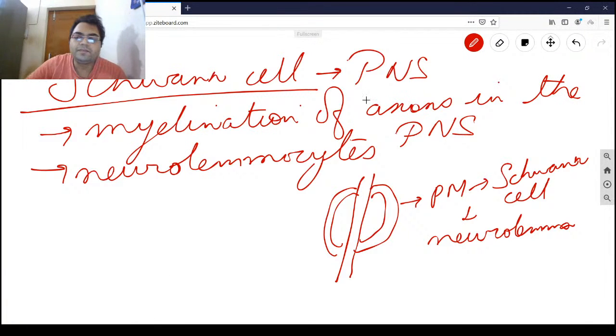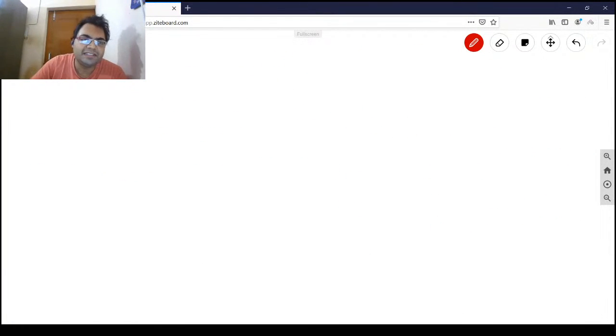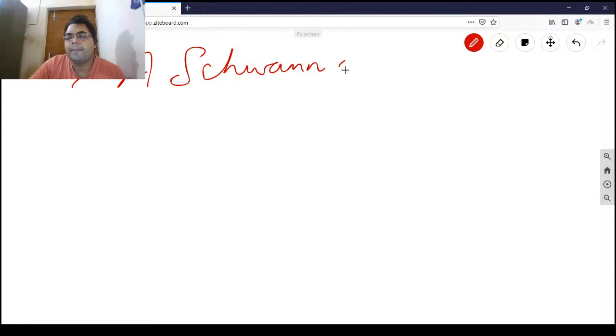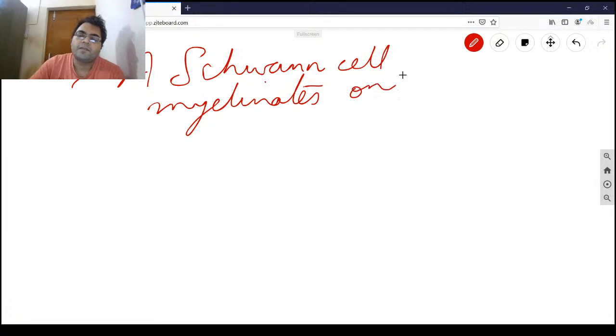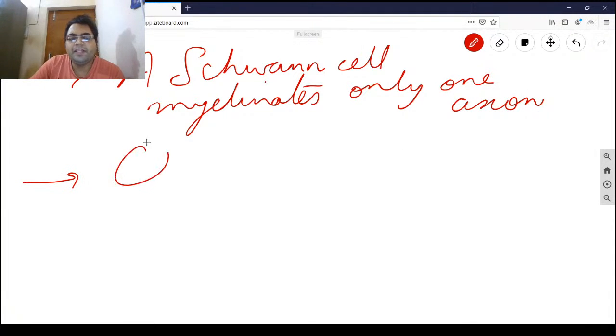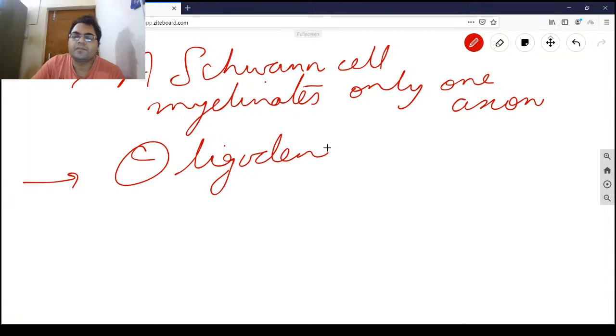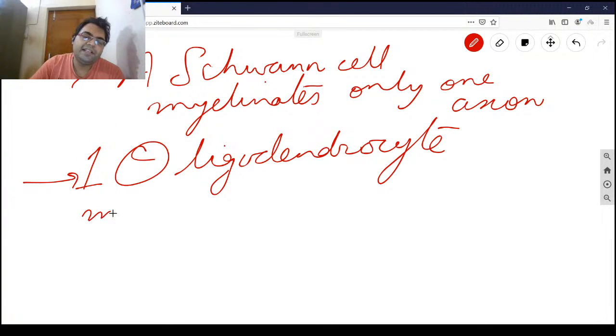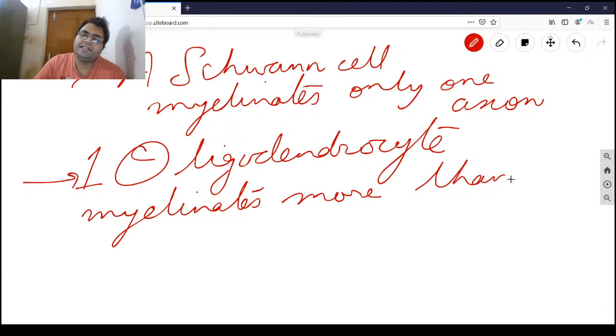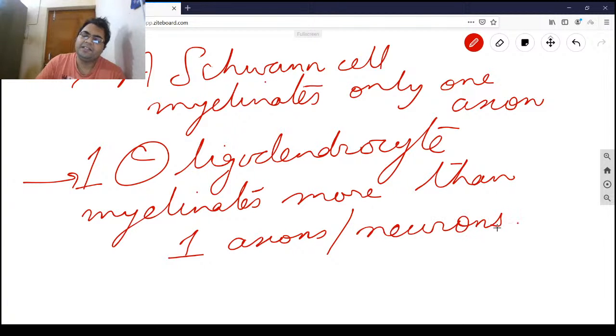So one major difference as far as the competitive exam is concerned is that a Schwann cell myelinates only one axon, meaning one Schwann cell will myelinate one axon, meaning one neuron, whereas one oligodendrocyte can myelinate more than one axon, that is, more than one neuron.